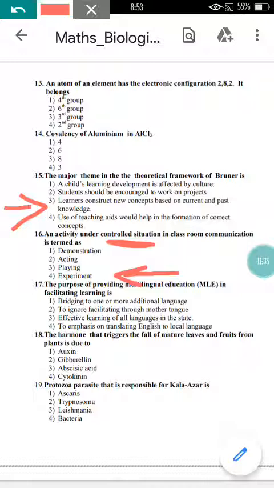Now come to question number 17 here. The purpose of providing multilingual education, MLE, in facilitating learning is, you can write here, bridging to one or more additional languages. I am finding here 3 appropriate answers, but you go through your own answer. To me, option number 1, option number 3 and option number 4 are the most appropriate, or you can say correct answers. But let's see.